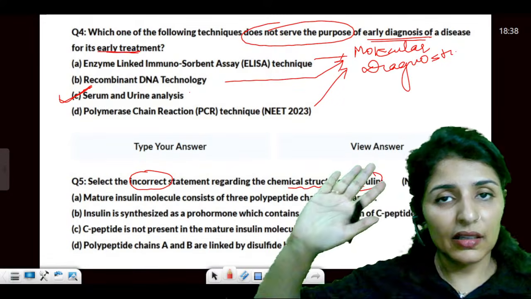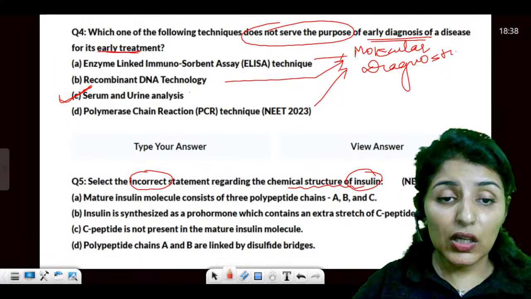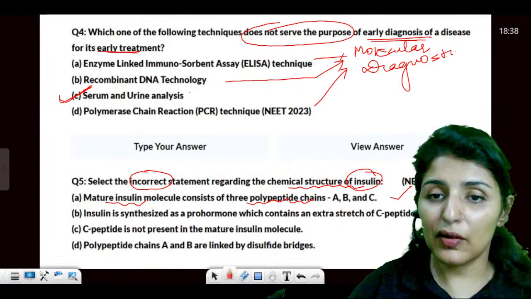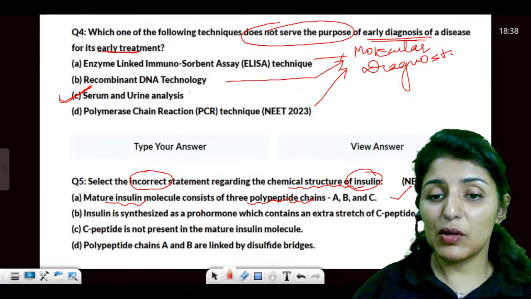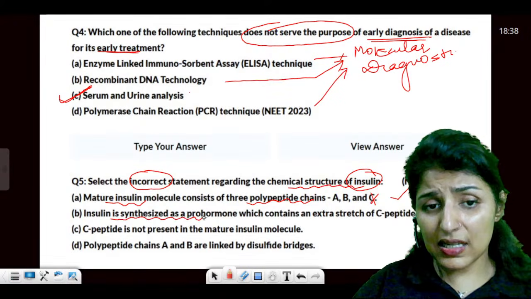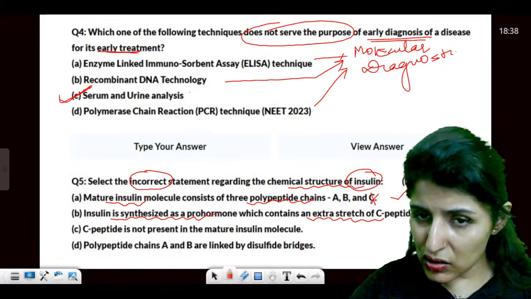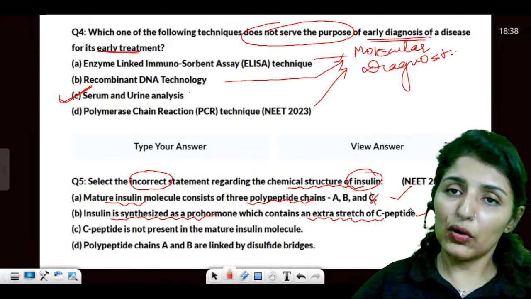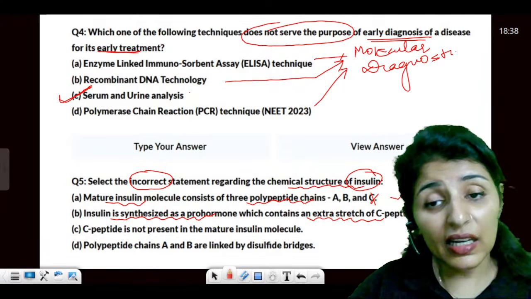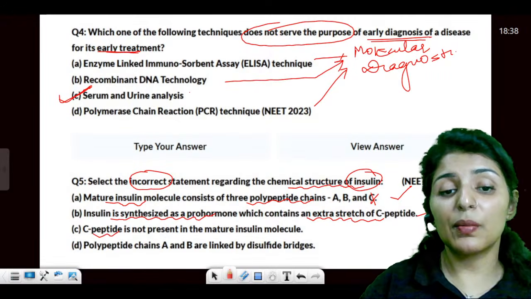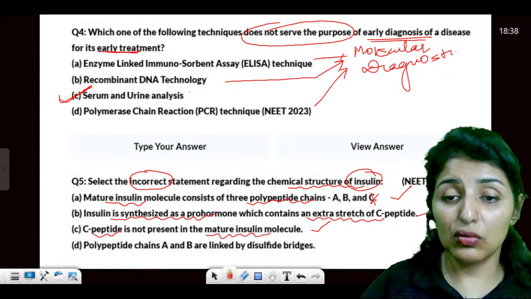Now, select the incorrect statement regarding the chemical structure of insulin. Again, insulin coming back. Mature insulin consists of 3 polypeptide chains. This is itself a wrong statement because mature insulin does not have the C peptide. Insulin is synthesized as prohormone with an extra stretch of C peptide. That is true. In our body, first proinsulin is produced, which later gets processed to insulin. C peptide is not present in the mature insulin.